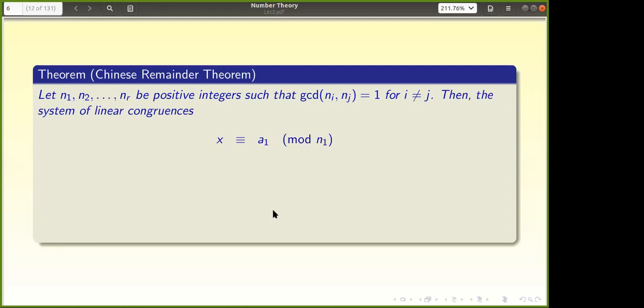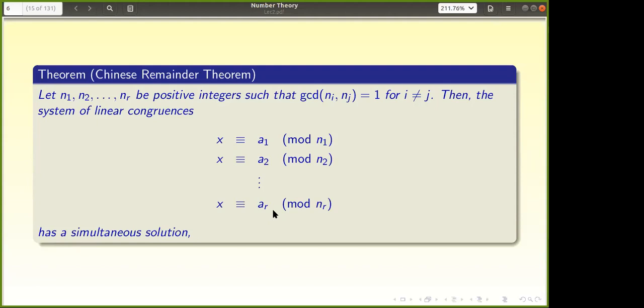And the other hypothesis: then the linear system of congruences, x congruent to a1 mod n1, x congruent to a2 mod n2, and so on, x congruent to ar mod nr, has a simultaneous solution. What about these a1, a2, ar? There is no restriction. You are allowed to take any a1, a2, ar. Try to understand: you take n1 to nr positive integers, mutually relatively prime.